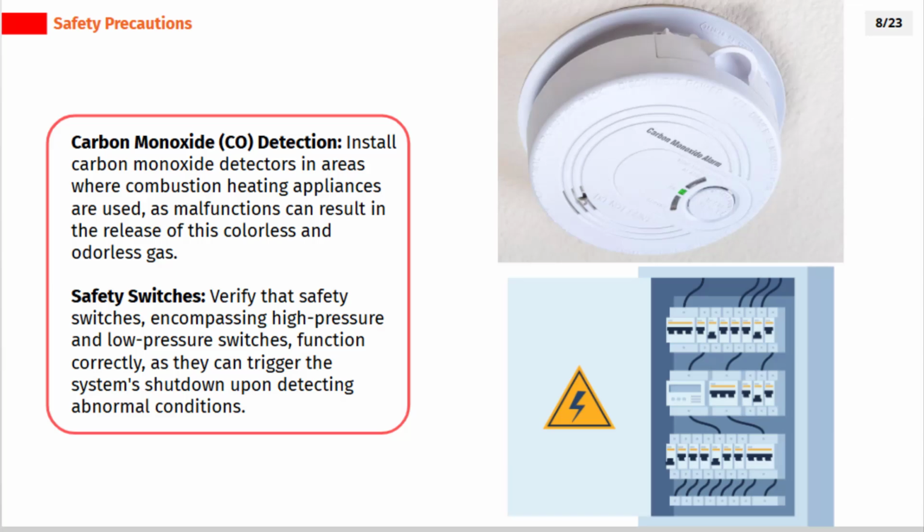Carbon monoxide detection: install carbon monoxide detectors in areas where combustion heating appliances are used, as malfunctions can result in the release of this colorless and odorless gas. Safety switches: verify that safety switches, encompassing high-pressure and low-pressure switches, function correctly, as they can trigger the system's shutdown upon detecting abnormal conditions.